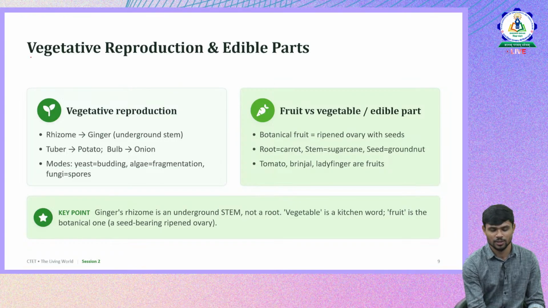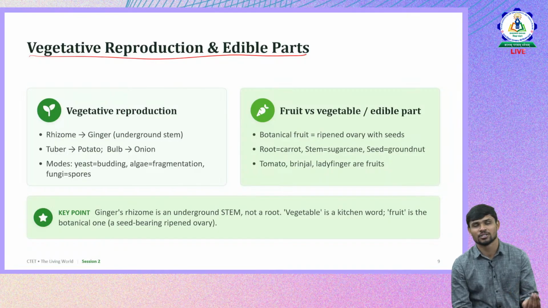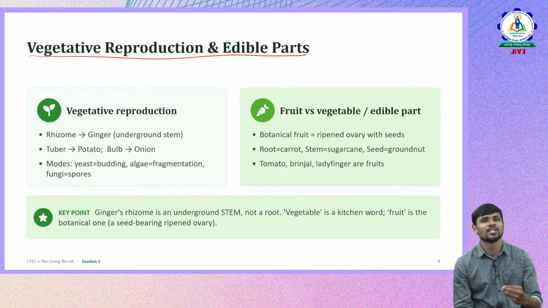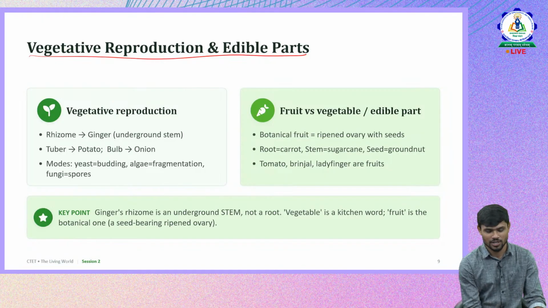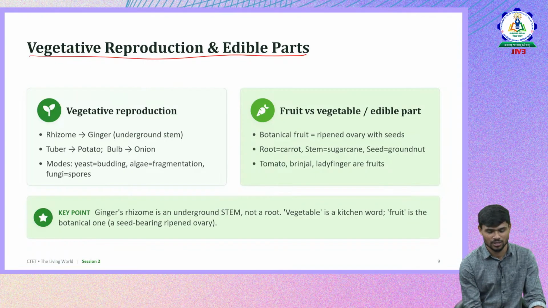Next, under reproduction we have vegetative reproduction, which means reproduction happening through vegetative parts of the plant. What are the vegetative parts of the plant? The vegetative parts are stem and root. If the reproduction is happening from these kinds of vegetative parts, not from reproductive parts like flower, then it is vegetative reproduction.